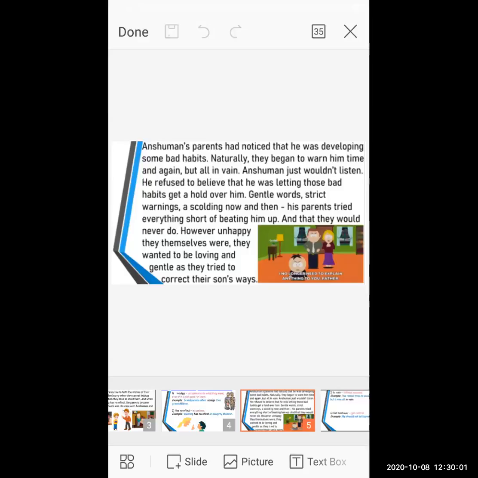The parents felt very unhappy because of the child's misbehavior. They wanted to correct their son, they wanted the son to choose a good way, not a wrong way. So the parents tried harder and harder to teach Anshuman a good lesson.